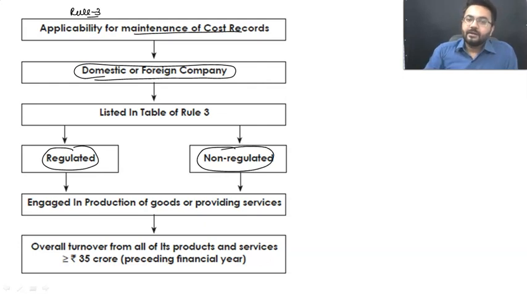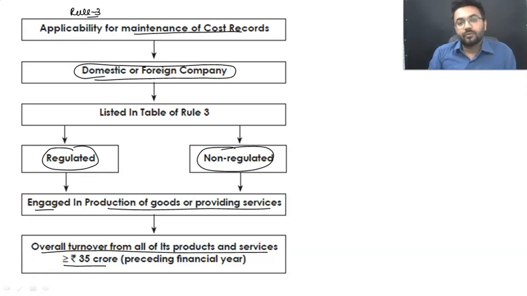Whether they are regulated or non-regulated. As I have mentioned earlier, the government has divided them into two parts, whether they are regulated or not regulated, and they are engaged in production of goods or providing services, and the overall turnover from its products and services is more than 35 crore rupees in the preceding financial year. So if we are talking about today, we are going to take the previous financial year. Over there in that year, if their turnover has crossed it,